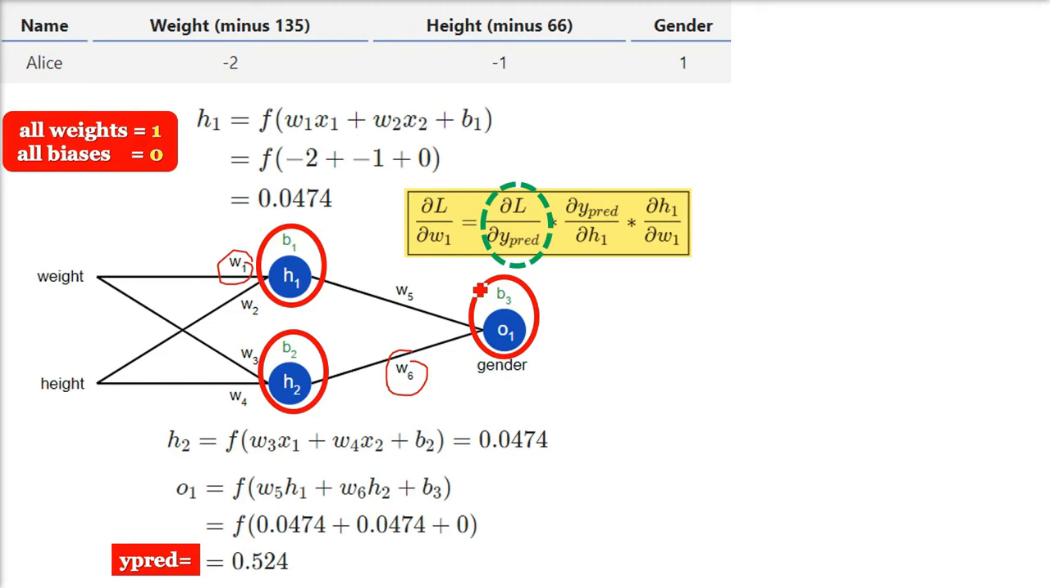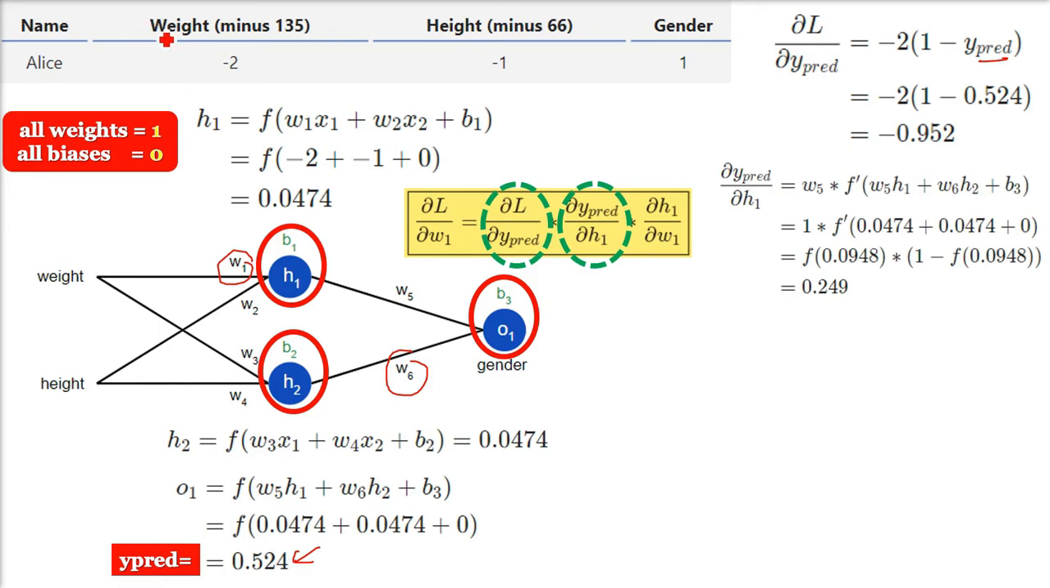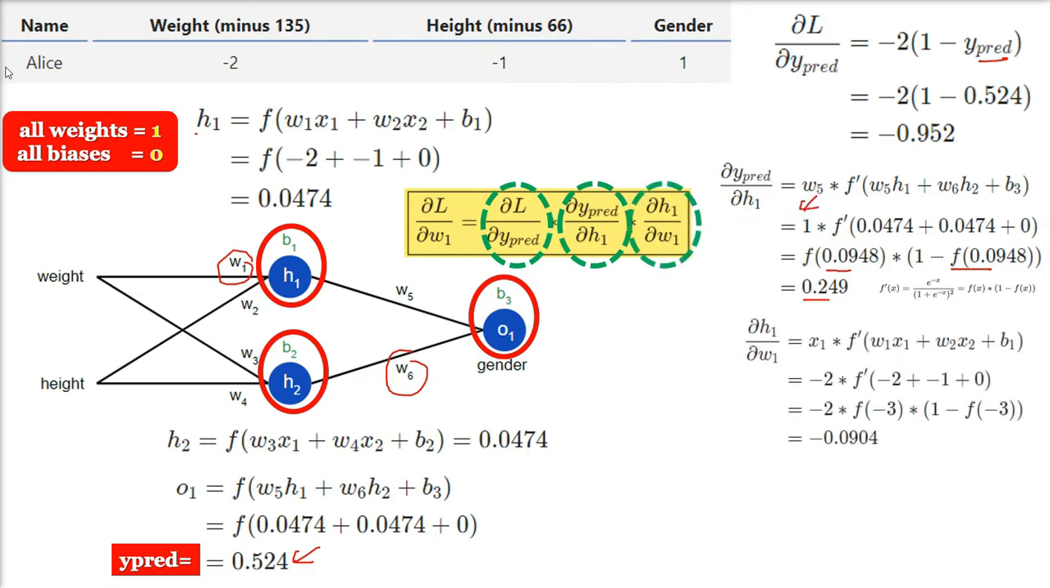Del L by del W1, I'm just talking about weight 1. You have to do it for W1 till W6. So the first term is minus 2 into 1 minus y prediction. I hope you got the idea I explained earlier. So 0.524 will be y prediction. The second term is f dash, which can be directly used as fx into 1 minus fx, because it is a sigmoid function. So 0.249 will come. A sigmoid function will always give you a value between 0 and 1. Now the third term, del h1 by del w1, this formula I also just derived.